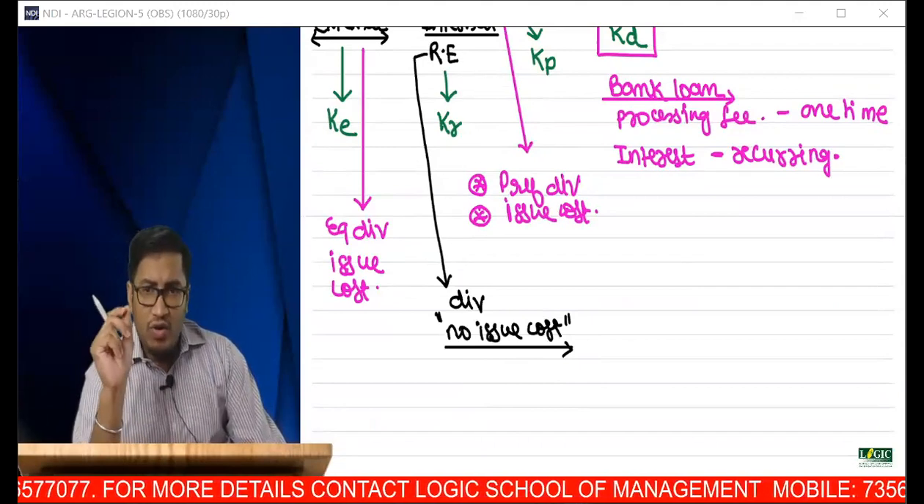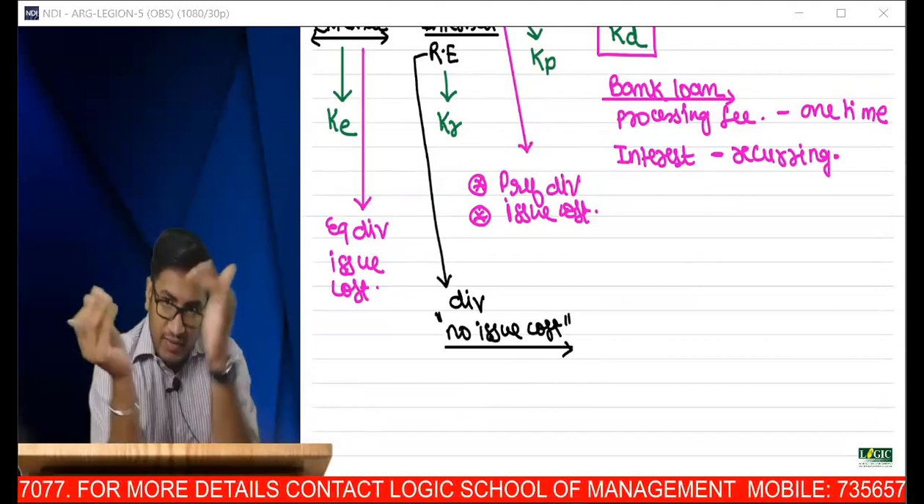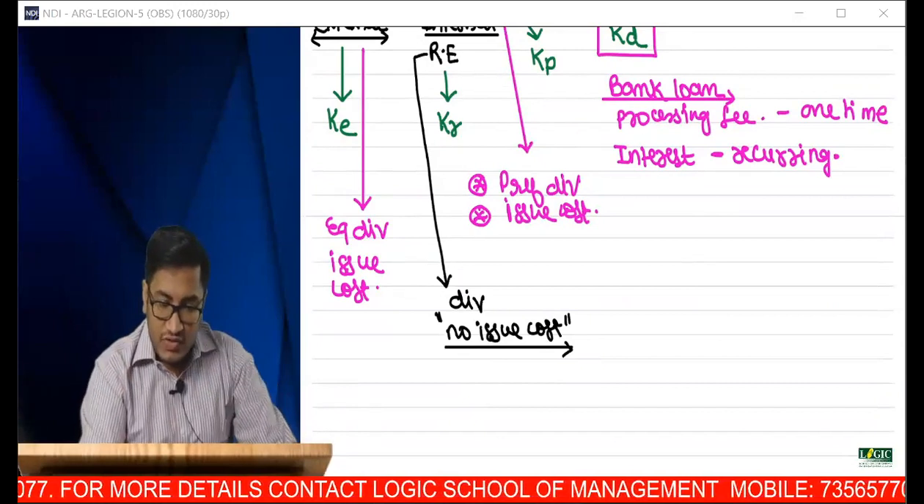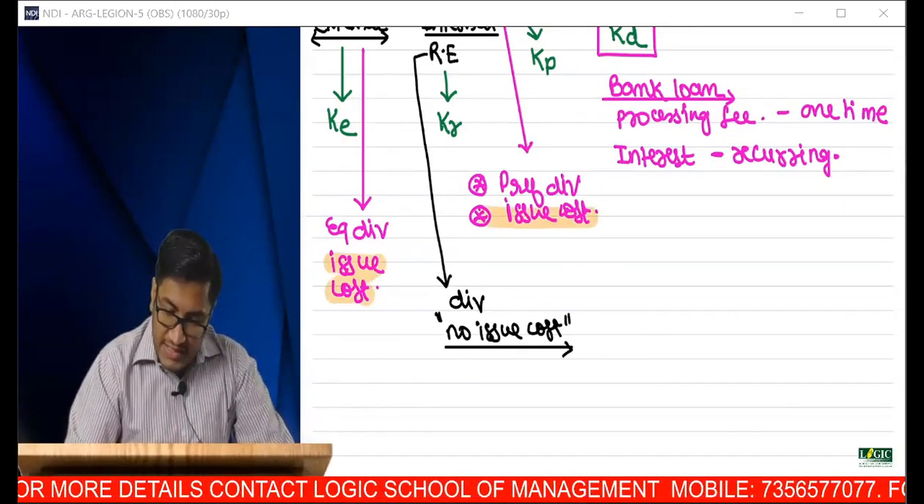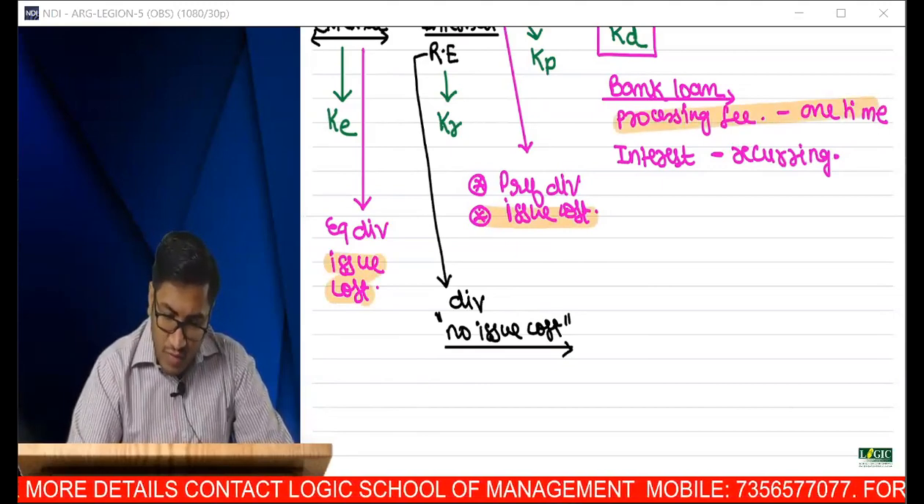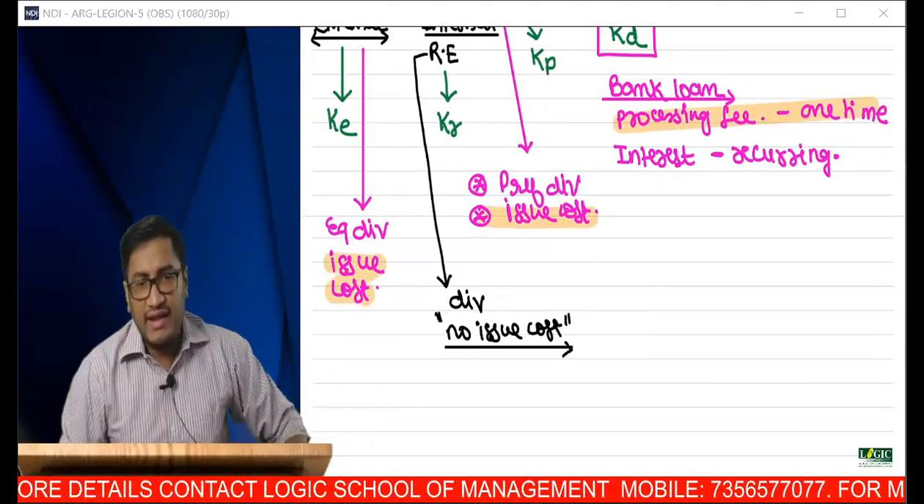So are you able to get the concept of I have a dividend as well as an issue cost? So this transaction cost, is it clear? There could be transaction cost in all the categories. Is that clear?